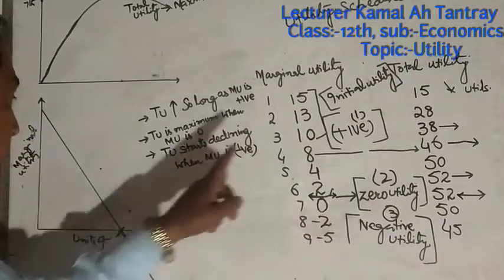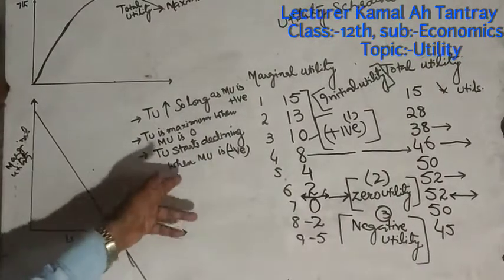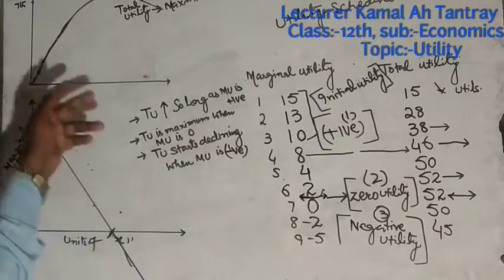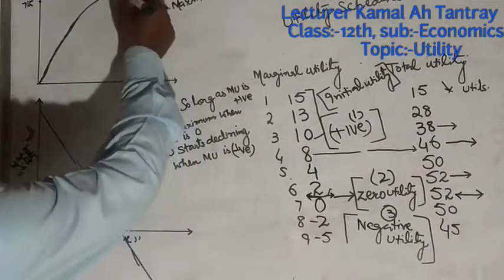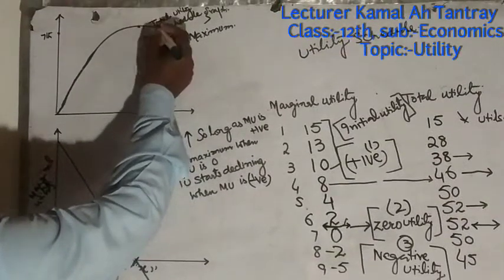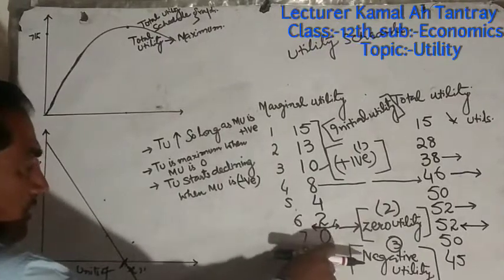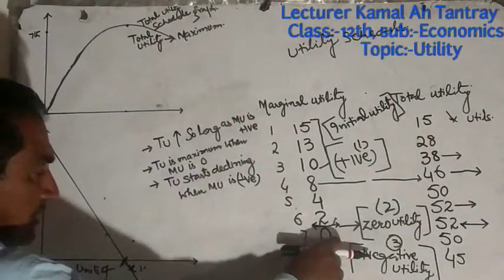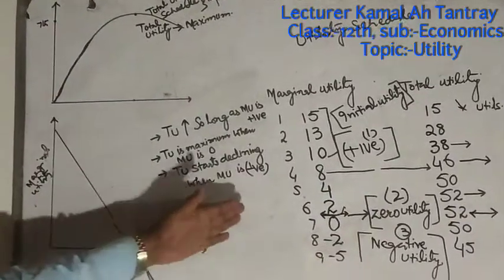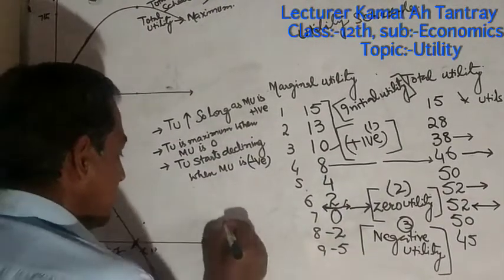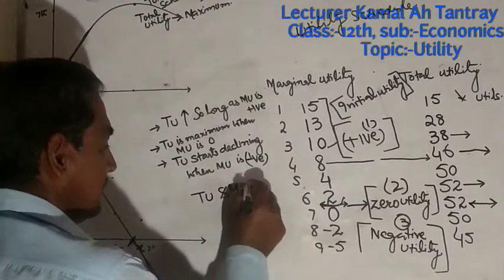और तीसरी जो रिलेशन बनती है, the third relation that is depicted in the table and in the diagram. Total utility starts declining. यहाँ पर total utility जो है it starts declining. लेकिन कब? When your marginal utility becomes negative. This is the relationship that exists between total utility and marginal utility.